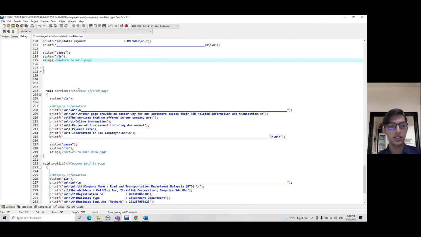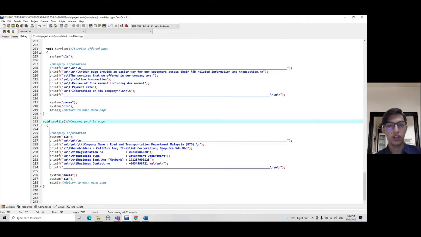Case number 3. If you choose case number 3 in the option in the main menu, the screen will be cleared and this information will be displayed to you. So the system will be paused after that, and then the screen will be cleared and it will be returned to main menu page. And then for the case number 4, which is profile, the company profile page.